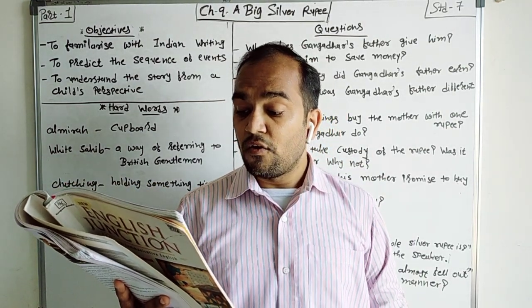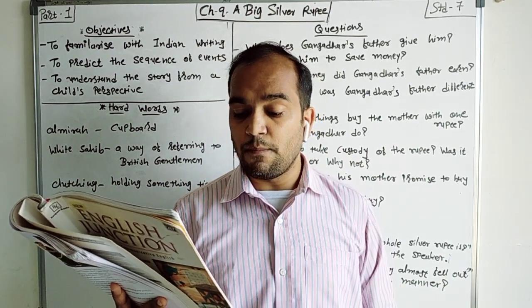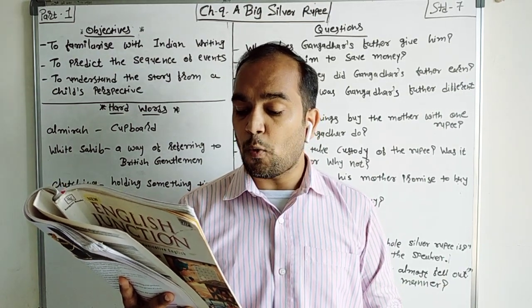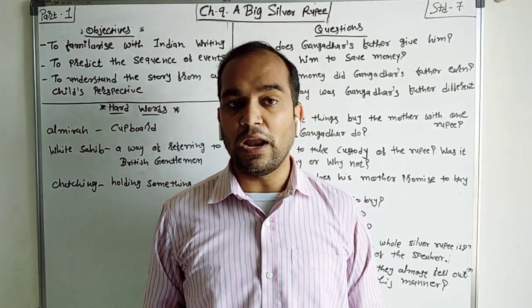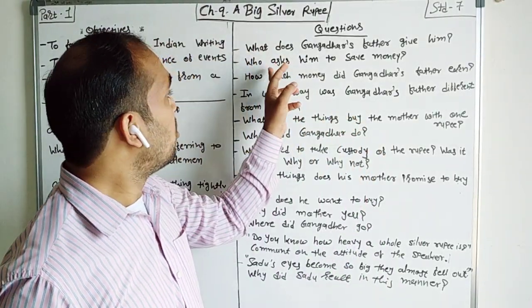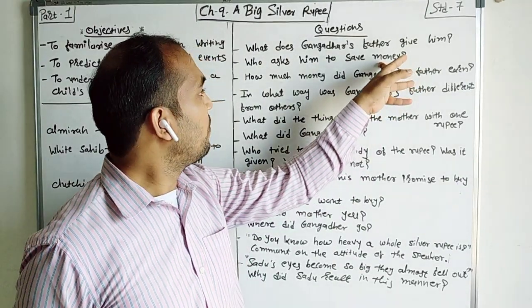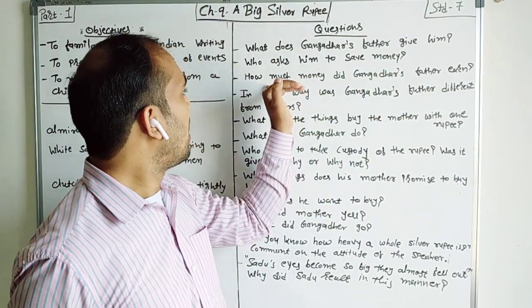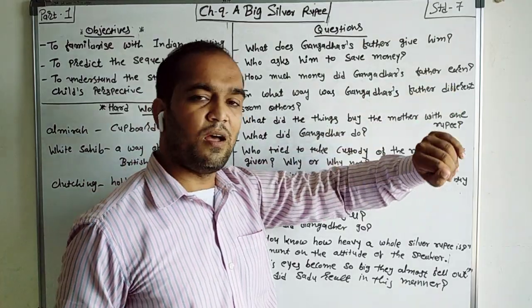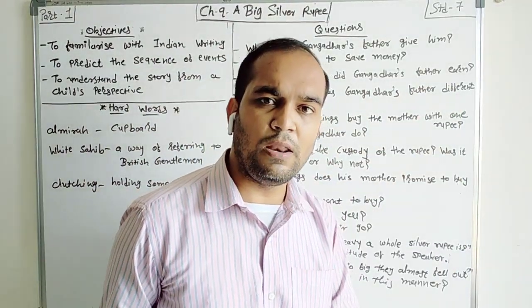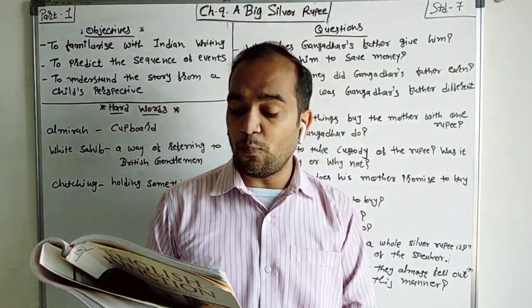In those days, when my father earned 25 rupees a month, parents did not believe in spoiling their child by giving them pocket money. So who asked him to save money? His mother asked him to save money. How much money did Gangadhar's father earn? His father earned only 25 rupees per month.